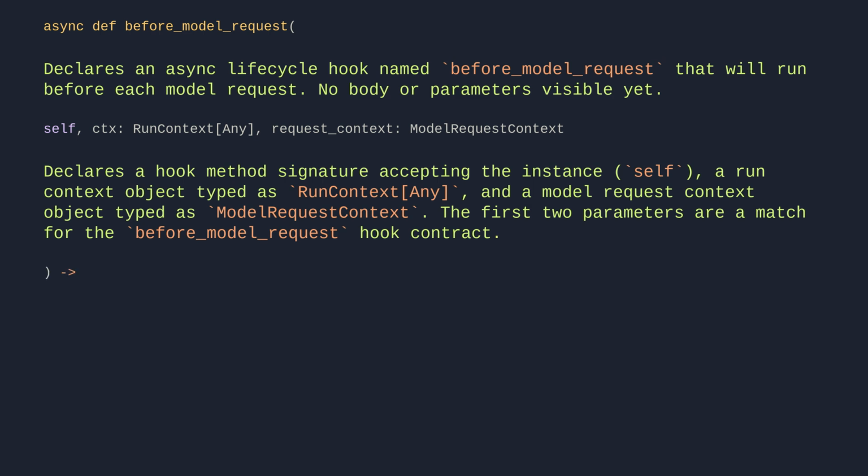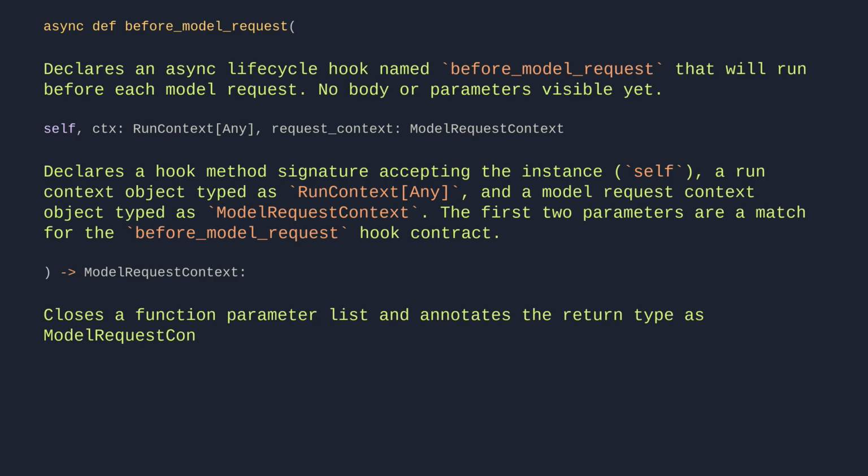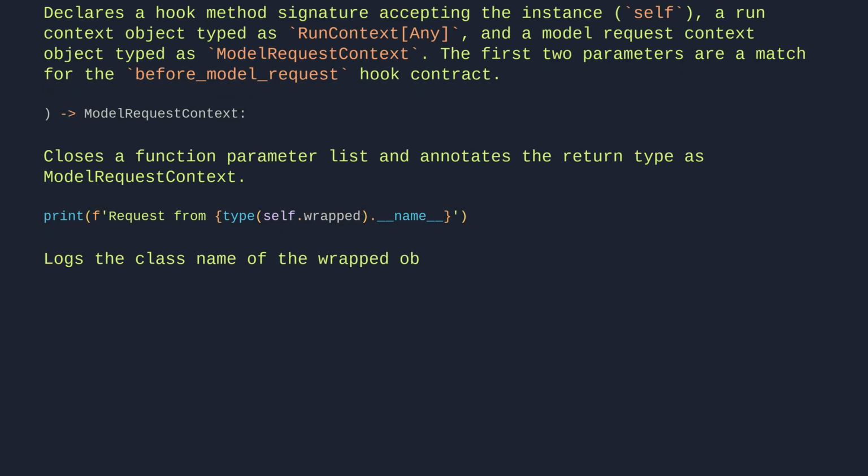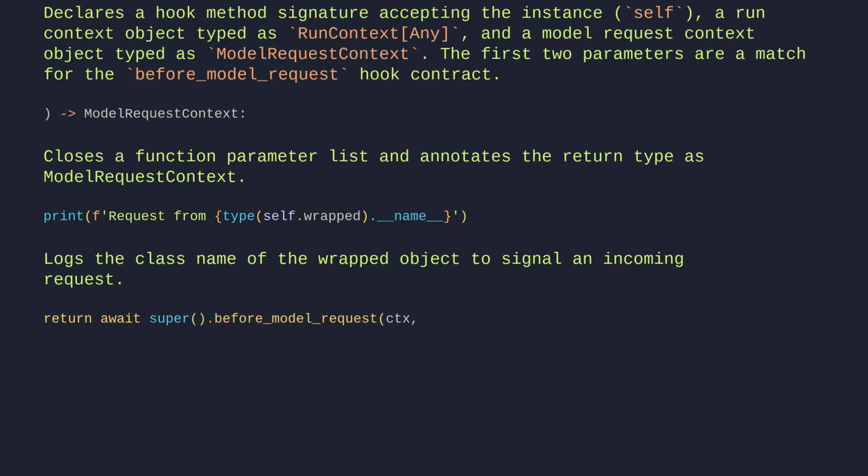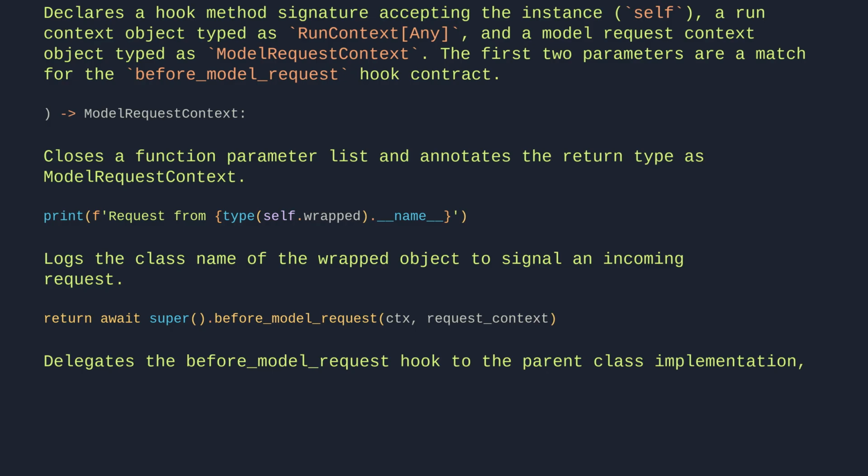ModelRequestContext closes the function parameter list and annotates the return type as ModelRequestContext. Print request from type(self.wrapped).__name__. Logs the class name of the wrapped object to signal an incoming request. Return await super().before_model_request(ctx, request_context) delegates the before_model_request hook to the parent class implementation, forwarding the current run context and request context.